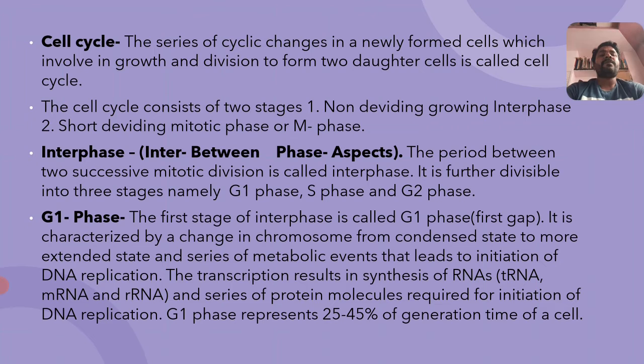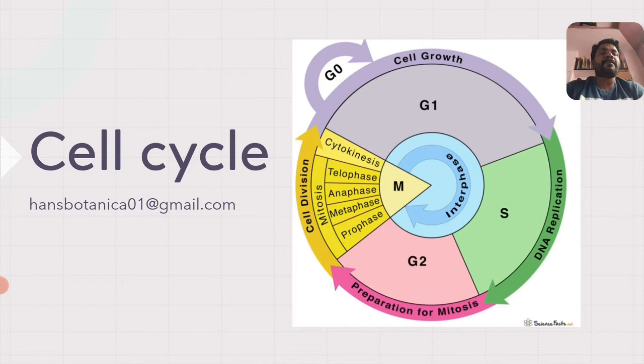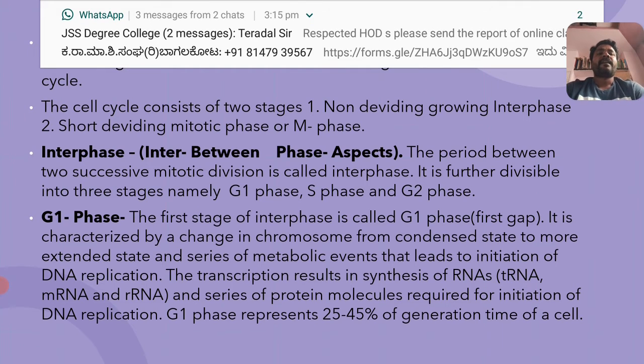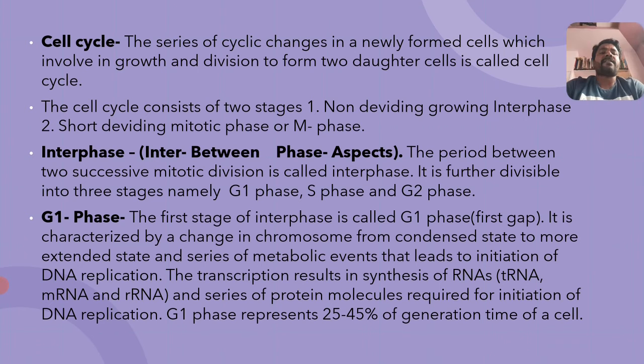It is further divisible into three different stages, namely the G1 phase, S phase and G2 phase, as shown in the diagrammatic representation. The first stage of interphase is called the G1 phase, or the first gap.